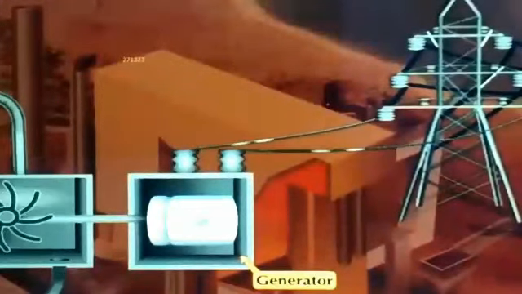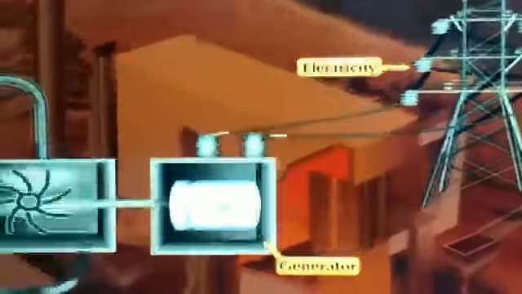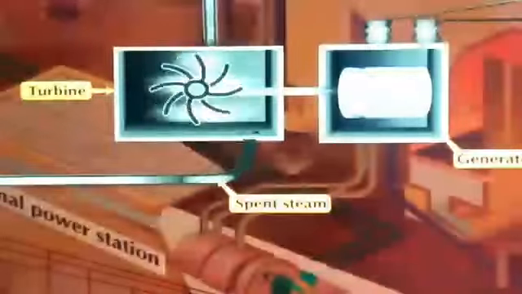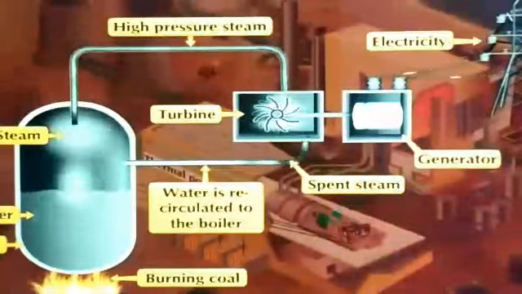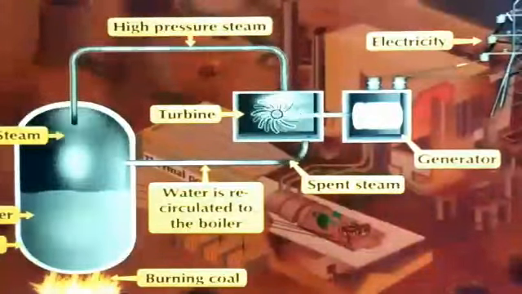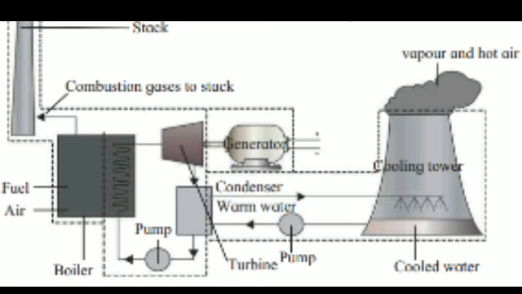Now the steam which is used up has decreased temperature and pressure, and that steam is again given back to the boiler, and there it is recycled and reused. In the schematic of the thermal power plant, you can see the two towers. After combustion of the fuel in the boiler, the emitted gases are released into the atmosphere through that high tower.